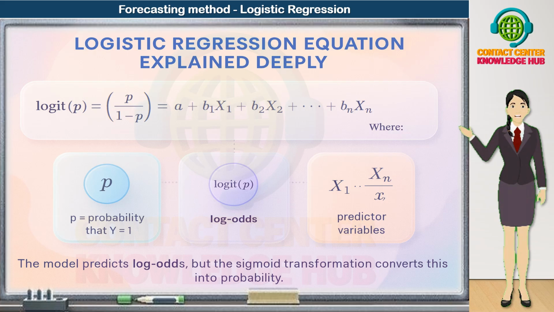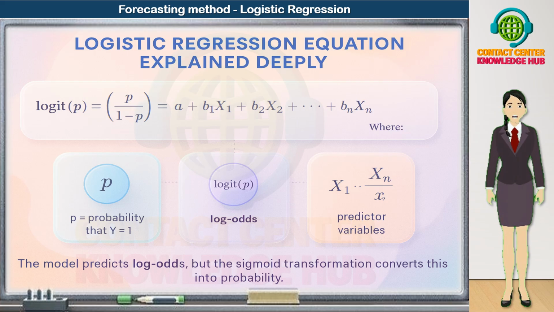Logit of P means the log odds of the event. It's the natural logarithm of P over 1 minus P. In simple terms, it's just another way of expressing probability, but on an unbounded scale. X1 to Xn are our predictor variables, things like tenure, usage, complaints, payment history, campaign exposure, and so on. The constants A, B1, B2, up to Bn are the coefficients that the model learns.